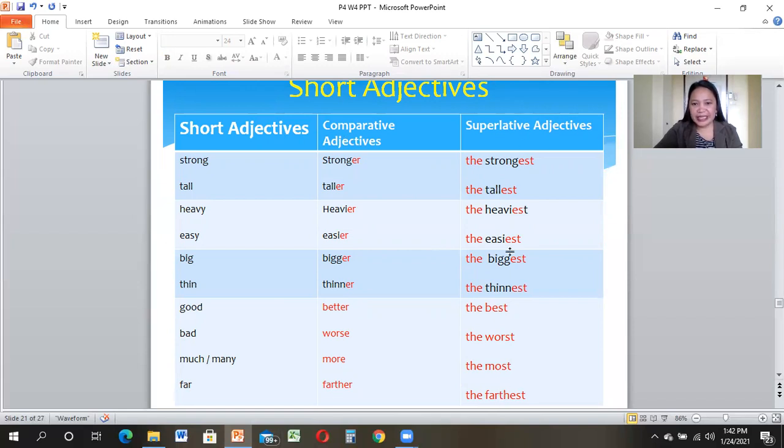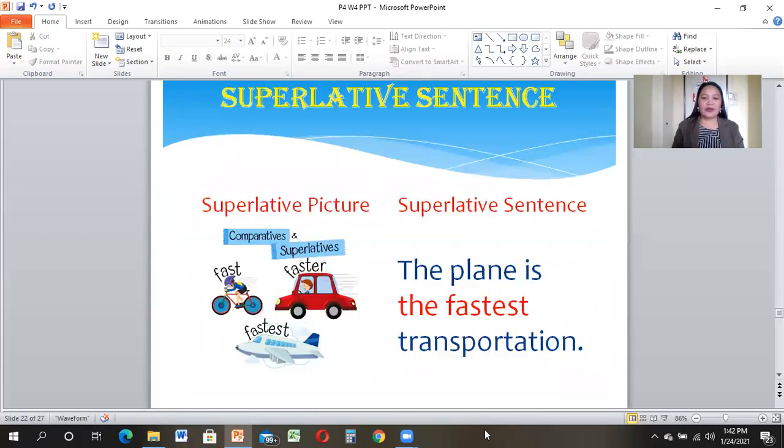We have to use now the superlative adjectives, which is comparing three or more objects or persons. Okay, so we have here an example of a superlative sentence. Look at the picture. We have bike, fast, adjective; comparative, faster, car; and the plane is in superlative form. So we say the superlative sentence: the plane is the fastest transportation. All right. Among the three, the plane is the fastest transportation.